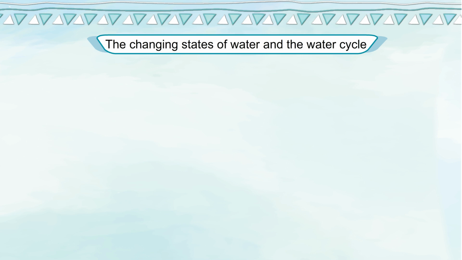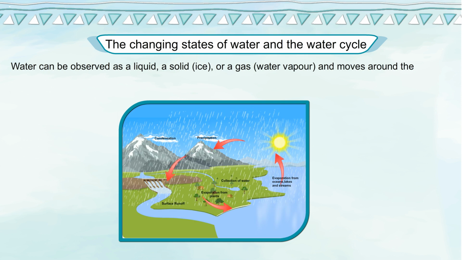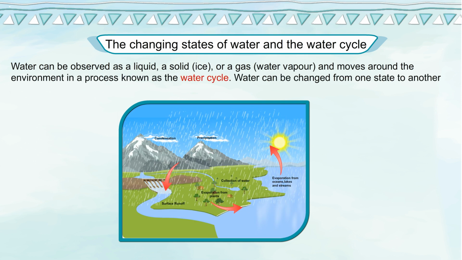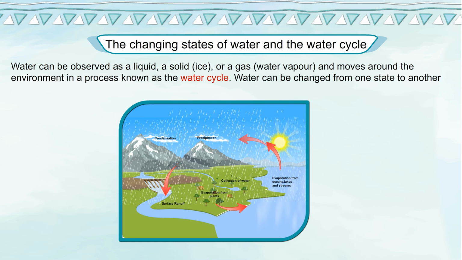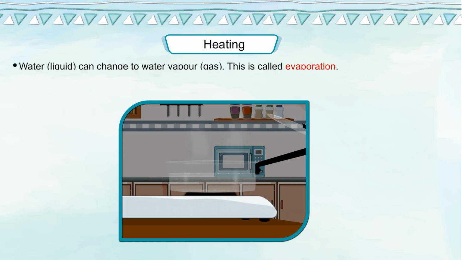The changing states of water and the water cycle. Water can be observed as a liquid, a solid, ice, or a gas, water vapor, and moves around the environment in a process known as the water cycle. Water can be changed from one state to another by heating or cooling. Heating. If ice, solid, is heated, it changes to water, liquid. This change is called melting.